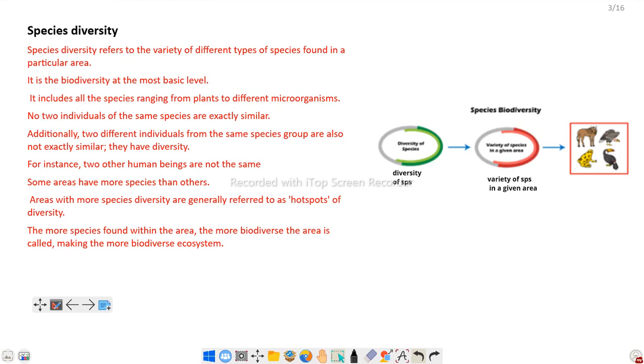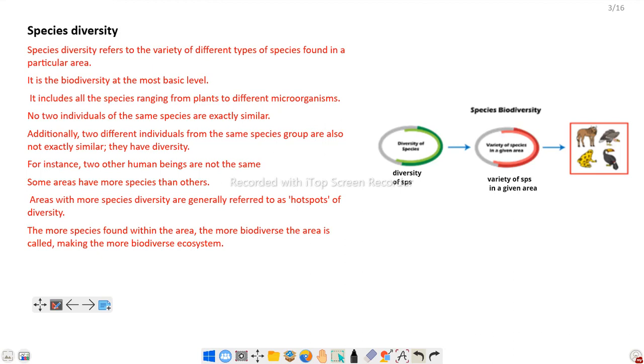What are different species? For example, lion, vulture, frog, tiger, elephant, and the species of elephant, the species of different animals. There is vast diversity from small herbivores to large carnivores.